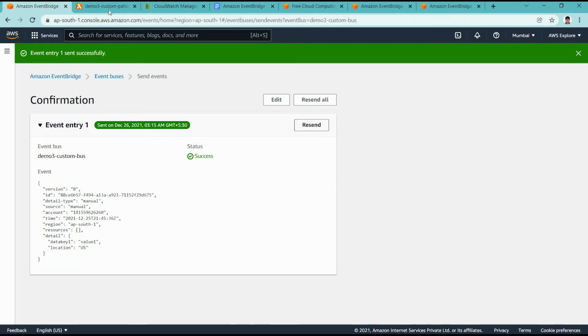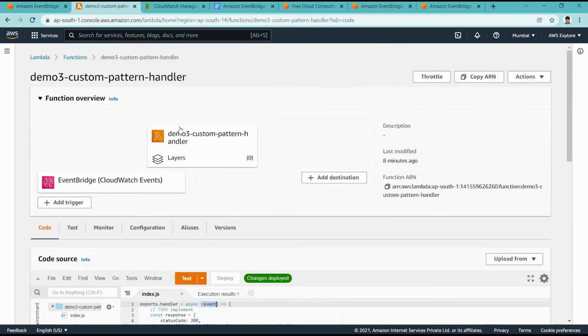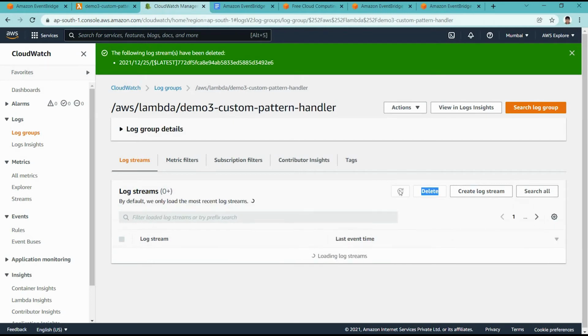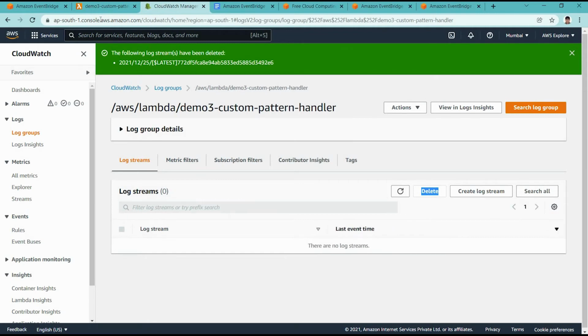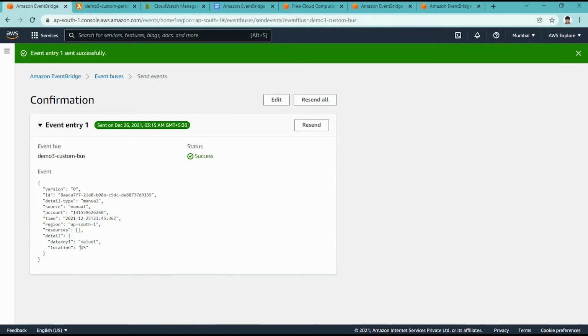Now if we see, there should be no logs for this particular demo 3 Lambda. You can see there are no logs added. Even with multiple refreshes there are no logs added, because with location US that pattern is not matching.